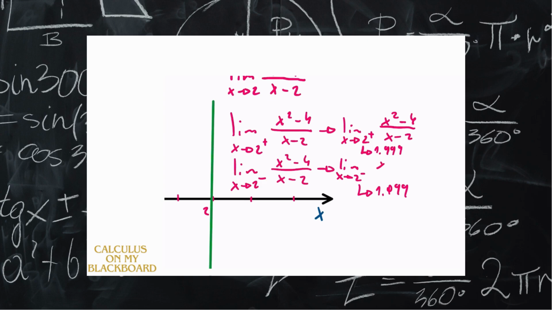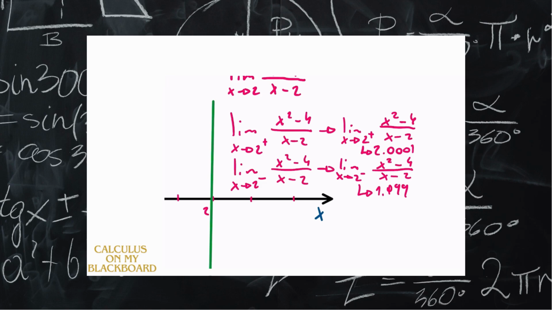And here the same thing. Oh sorry, I wrote something wrong over here. It's 2.0001, for example.